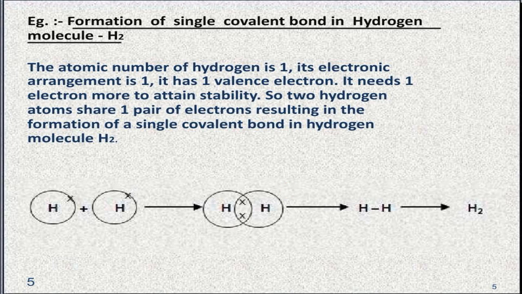Formation of a single covalent bond in hydrogen molecules. The atomic number of hydrogen is 1, its electronic arrangement is 1, it has one valence electron, and it needs one electron more to attain stability. So, two hydrogen atoms share one pair of electrons, resulting in the formation of a single covalent bond in hydrogen molecules, H2. That means in hydrogen molecules, both hydrogen atoms share their single electrons to form a